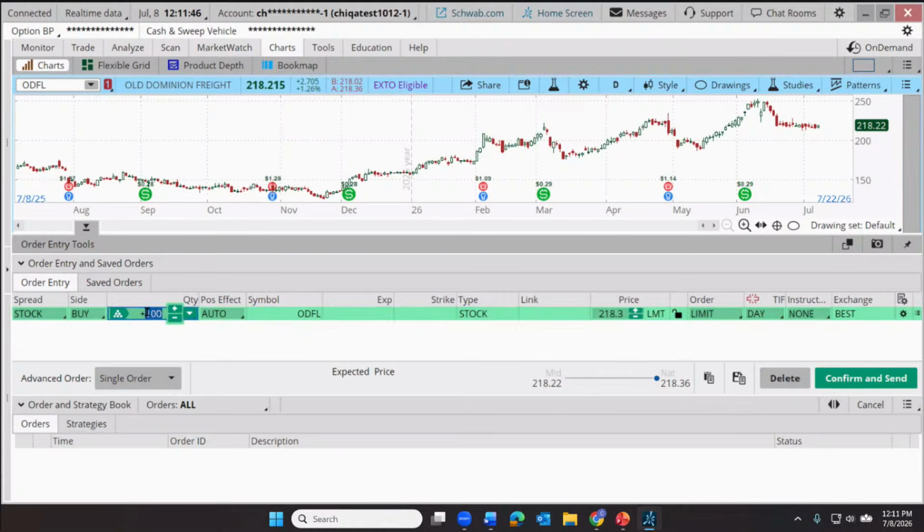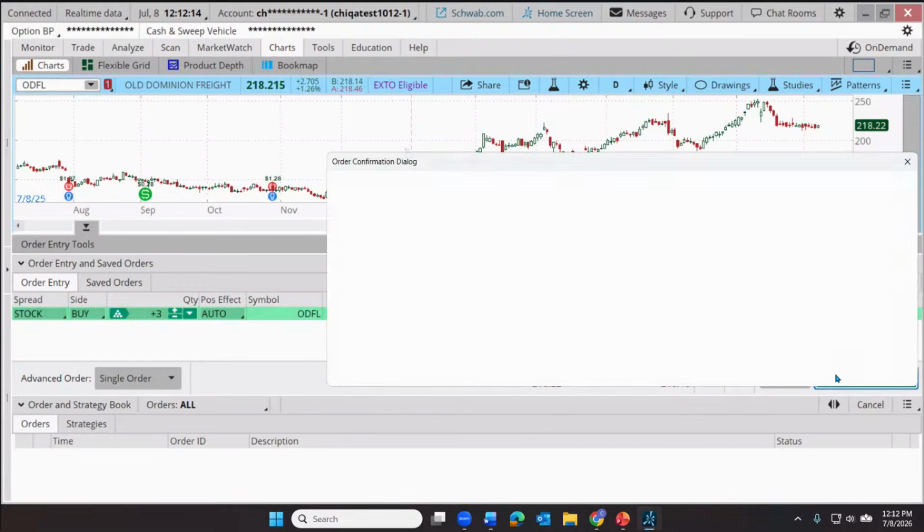Let's just crank this down. Let's just say that our trader just wants a little tiny position. How about we do 3 shares, about a $650 investment if we get an execution at current prices or close. But I'm going to change this to a different order type. Let's put in a market order here. Market order simply means I'm willing to pay whatever the market requires to get into this thing as fast as possible. So putting in an order to buy 3 ODFL shares at the market price.